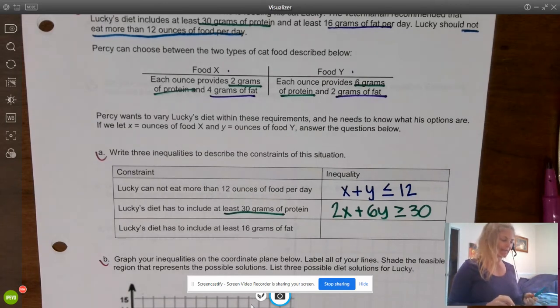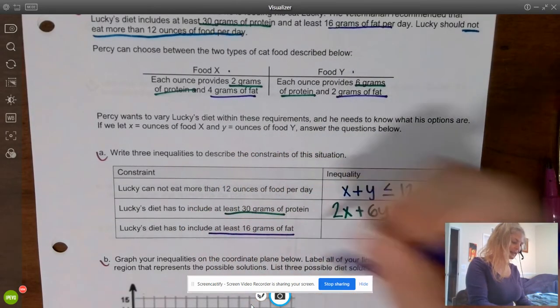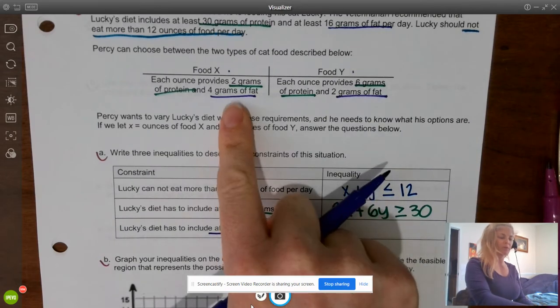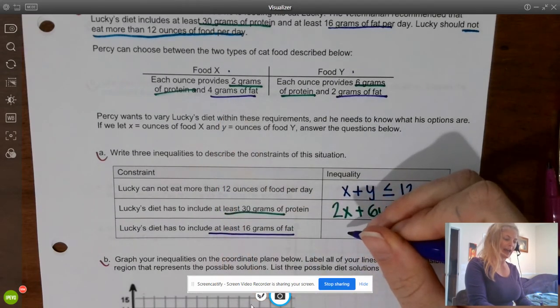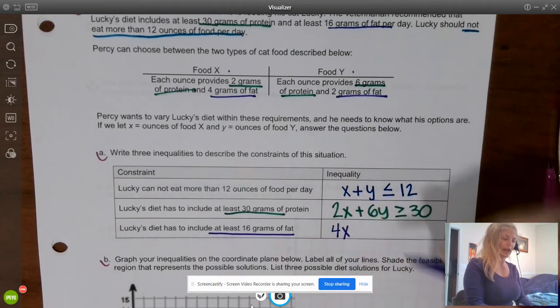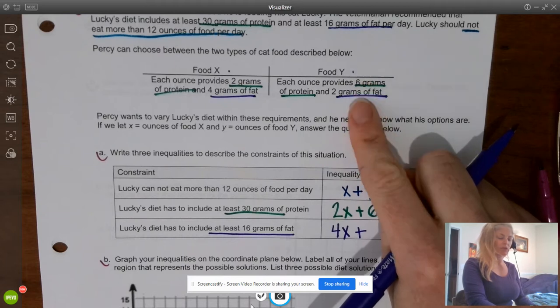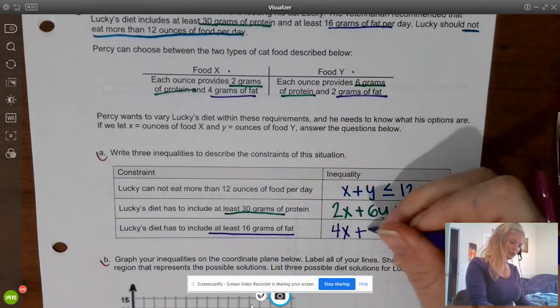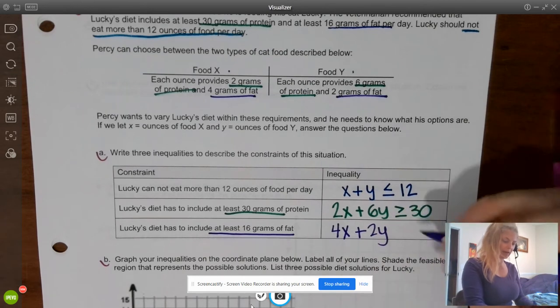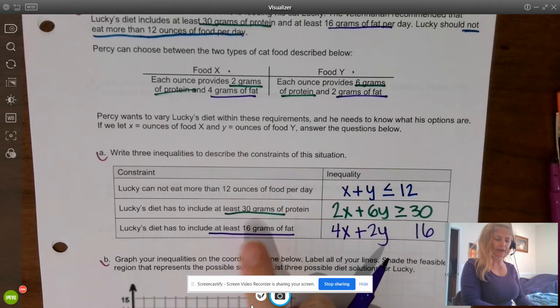Okay. And the last restriction here is about the grams of fat. It needs to include at least 16 grams of fat. Well, food X has 4 grams of fat, so we're serving X ounces, so we're going to have 4X grams of fat, plus 2 grams of fat per ounce from food Y, and we're feeding Y ounces, so 2Y grams of fat, compared to 16. So at least 16 grams of fat.